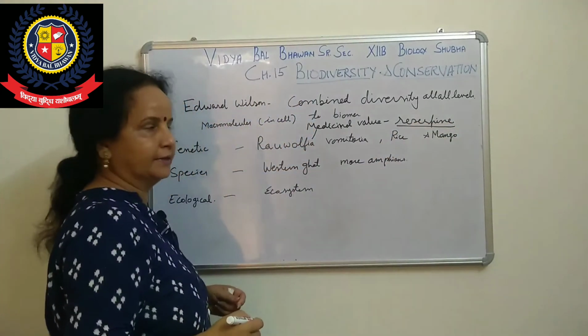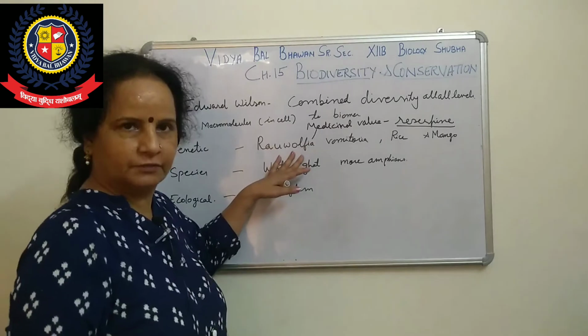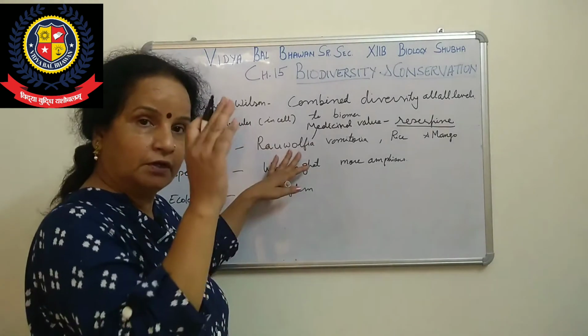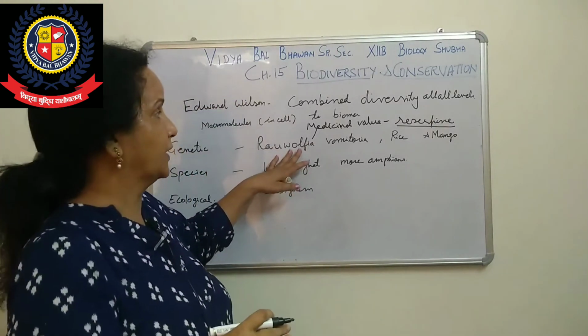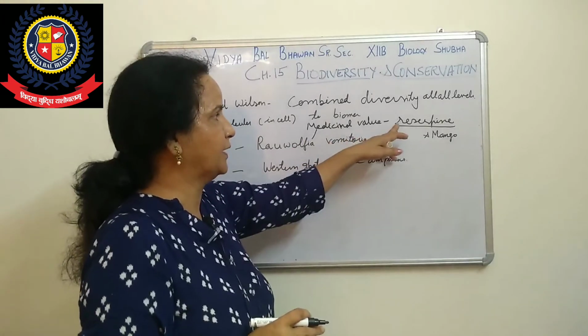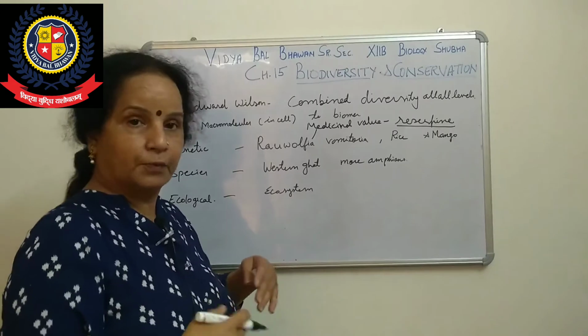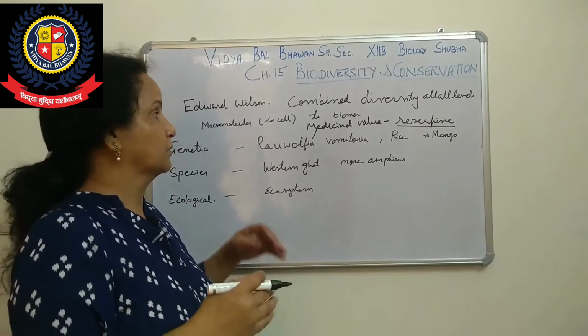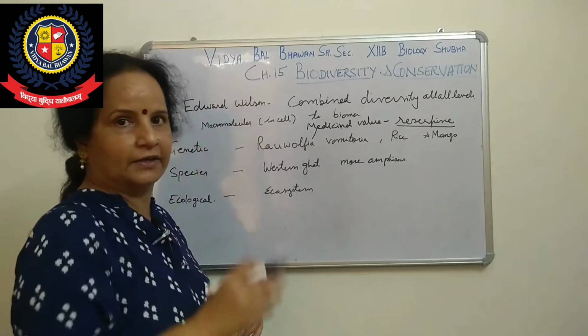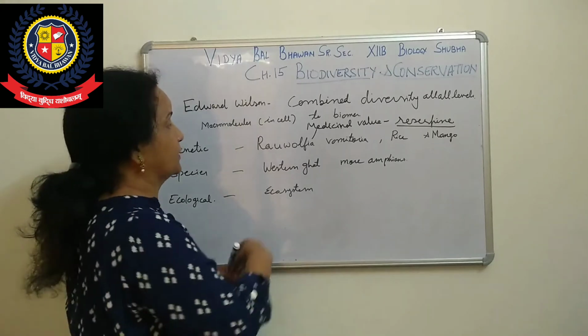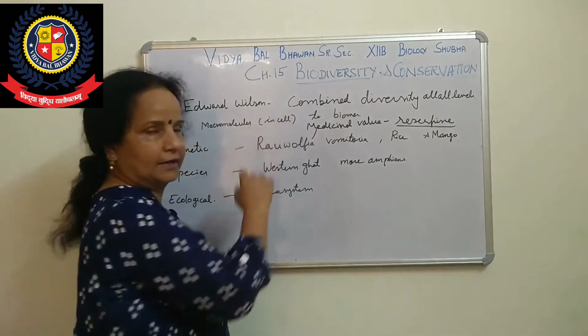Because of this reserpine, it is a very important plant. This variety is grown in the Himalayan region, and it has the characteristic of reserpine, that is one, and second, potency. Potency means its reproduction power is more, it can grow very fast, and this variety is found in the Himalayan region.